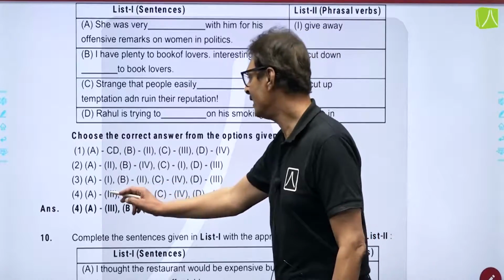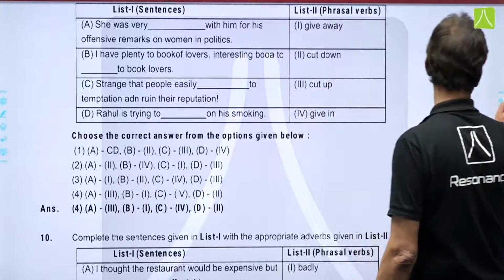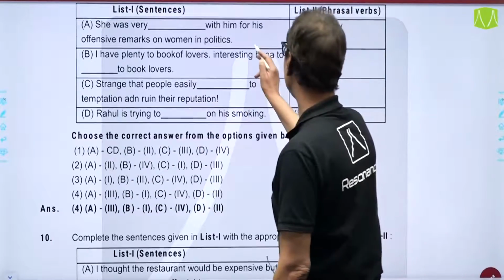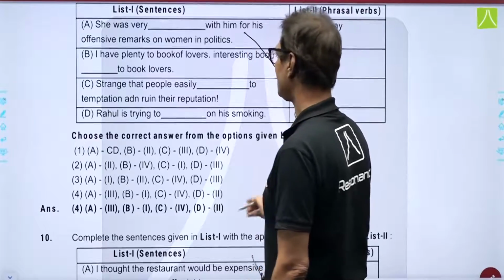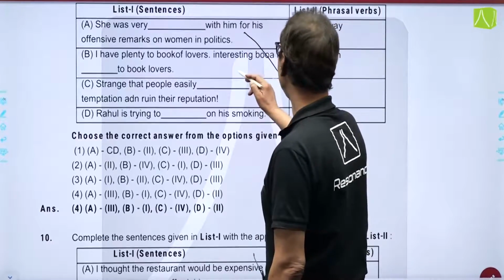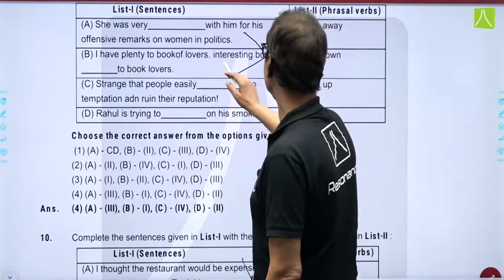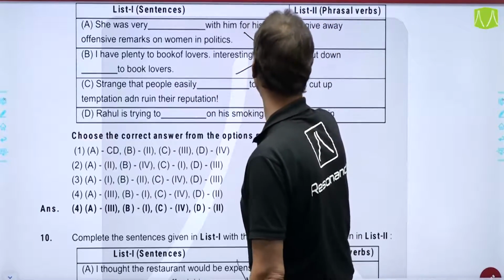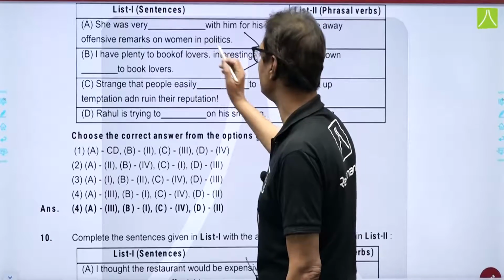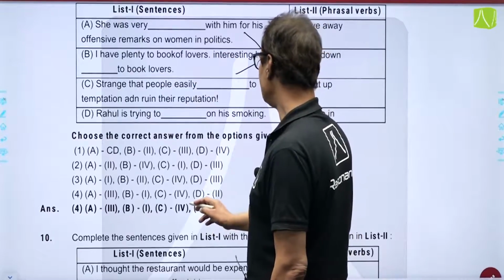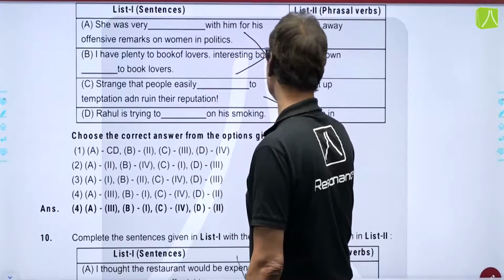A should be 3rd. So, if you just identify this, the A should be 3rd, B should be 1st. I have plenty of interesting books to dash to book lovers, to give away to the book lovers. Some printing mistake is over here. C's option will be 4.